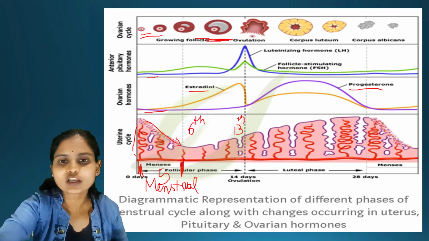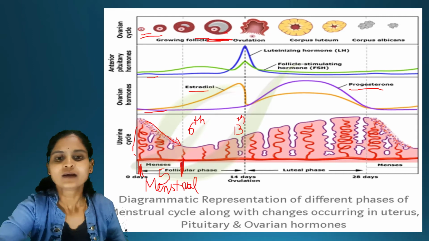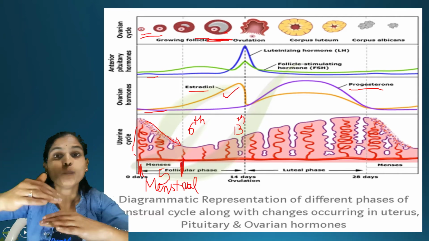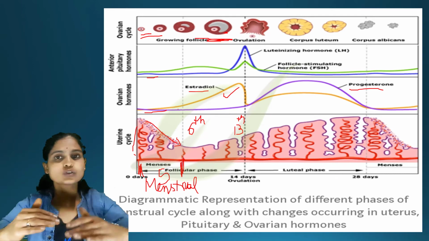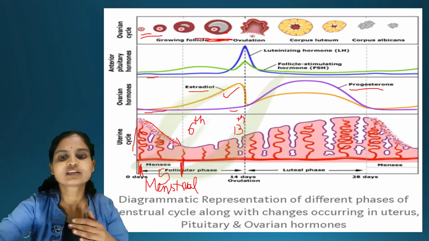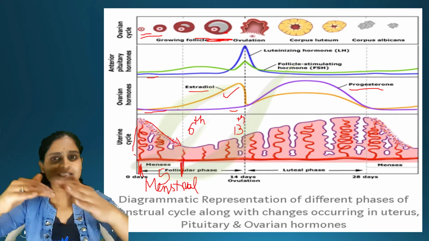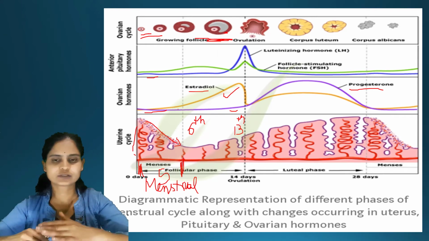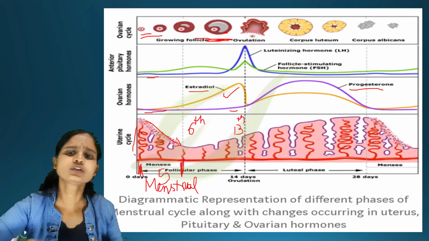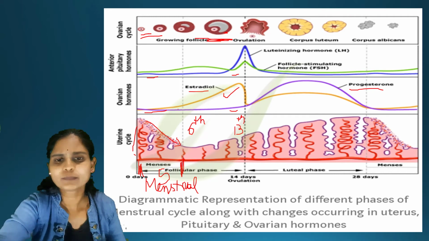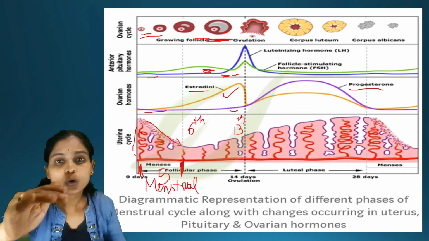And now here you can see the hormones. As these follicles are developing, the estrogen level is more. Please understand, estrogen level is more, and the progesterone level is increased a little compared to the menstrual phase, but still it is low. Coming to the FSH and LH hormones, when you compare these two, FSH is a little bit increased here, and LH is a little low.